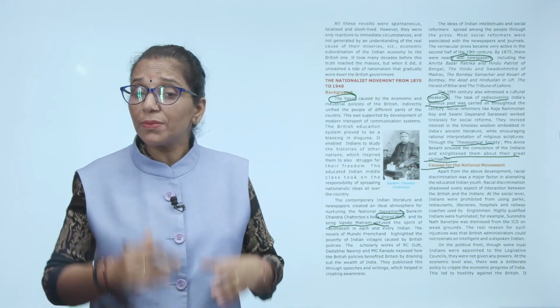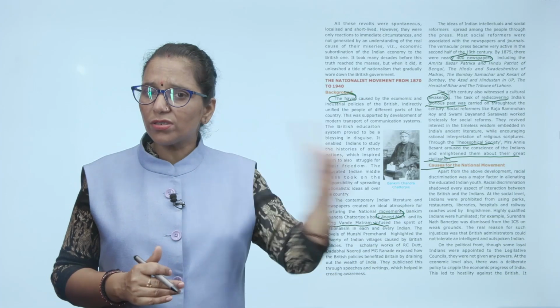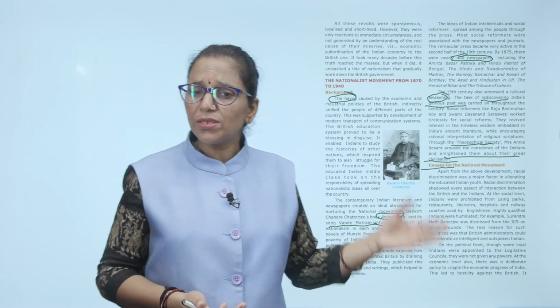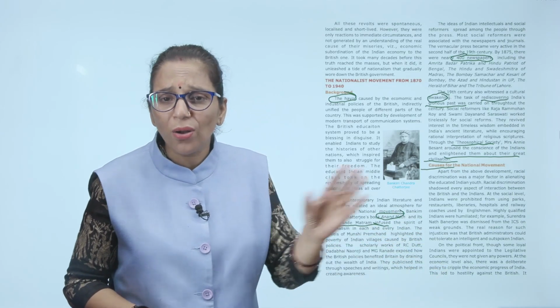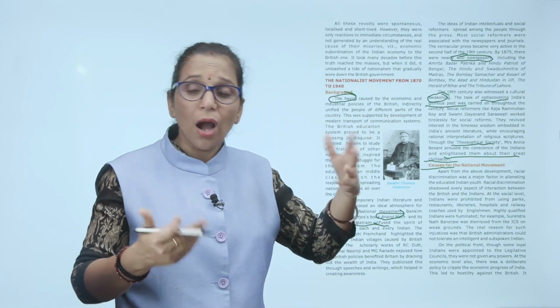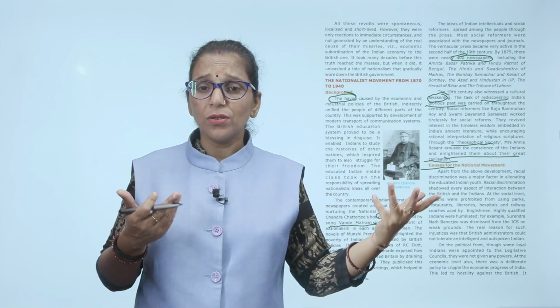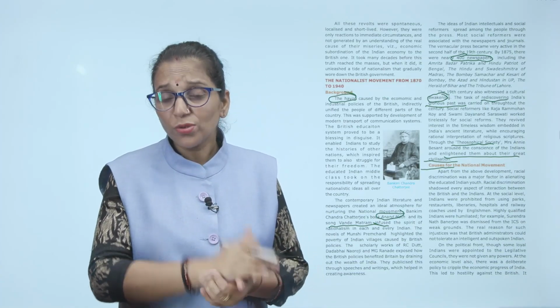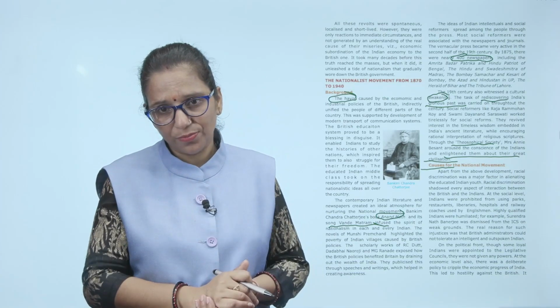For example, Surendranath Banerjee was dismissed from the ICS on weak grounds. The real reason for such injustice was that British administrators could not tolerate an intelligent or outspoken Indian. How could an Indian become their officer? So that's why they threw him out. So that was the racial discrimination.